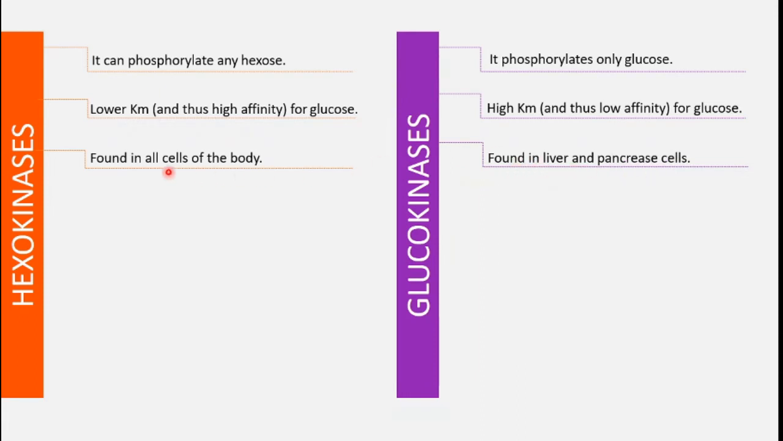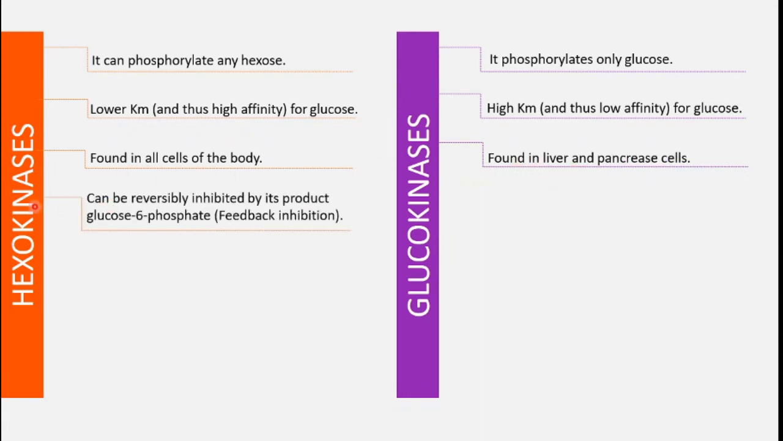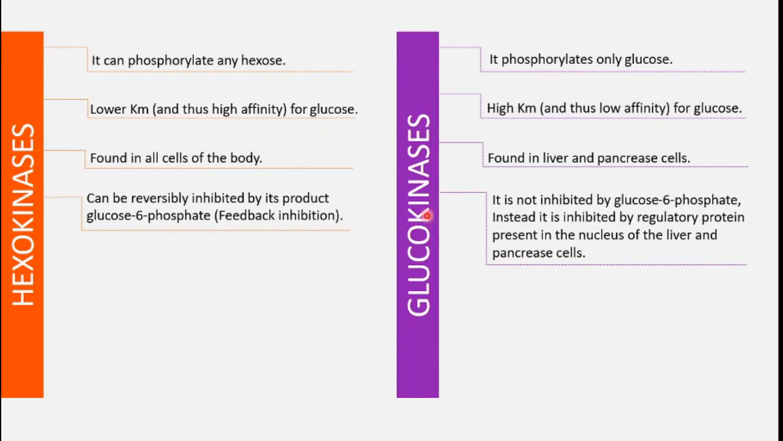Now the hexokinases are found in all the cells of the body, but glucokinases are found in liver and pancreatic cells. Hexokinase can be reversibly inhibited by its product, that is glucose 6 phosphate. This type of inhibition is known as feedback inhibition. Obviously both hexokinase and glucokinase are allosteric enzymes, but their mechanism of inhibition is quite different. Glucokinase cannot be inhibited by their product. Instead, they are under regulation of some sort of regulatory protein present in the nucleus of liver and the pancreatic cells.